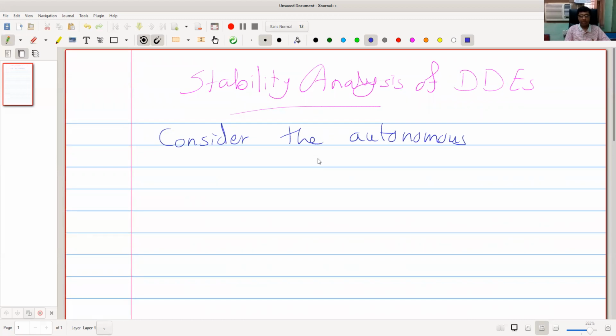Okay, if our independent variable is t, then right hand side will not contain t explicitly. Consider the autonomous delay differential equation x dot of t equal to f of x of t comma x of t minus tau.